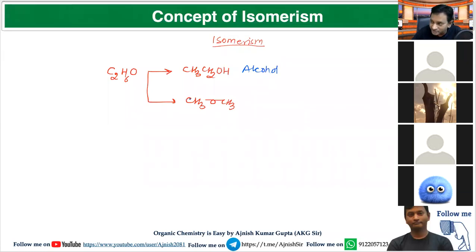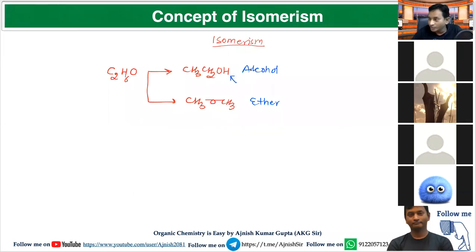And when this C-O-C is connected, then this is called ether. So both alcohol, ethanol, and methoxymethane have the same molecular formula, but different physical and chemical properties. In alcohol, oxygen is directly attached with hydrogen, and if hydrogen is directly attached with oxygen, then this hydrogen is acidic in nature.